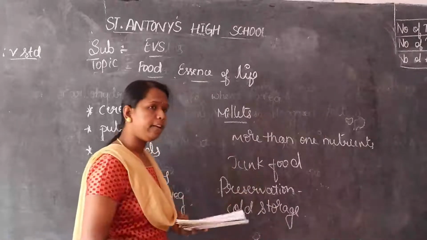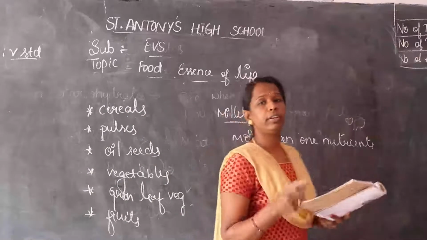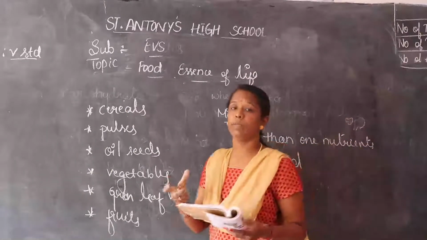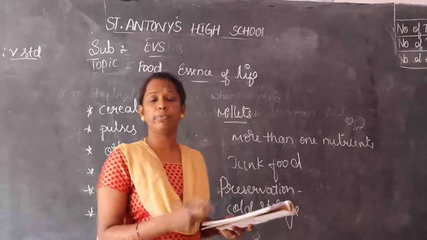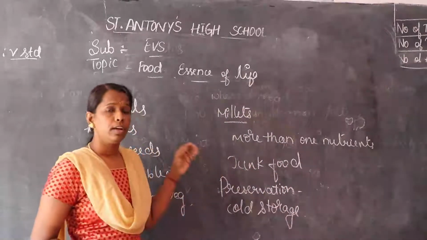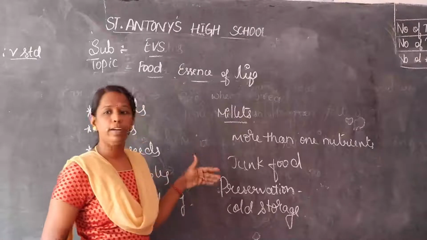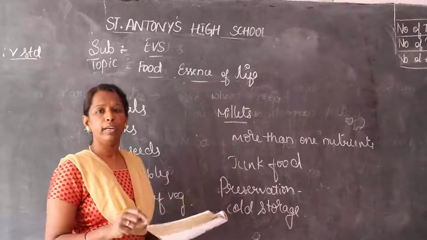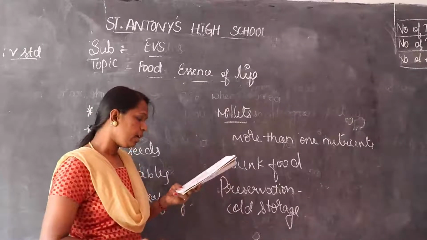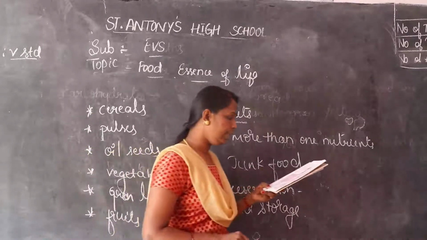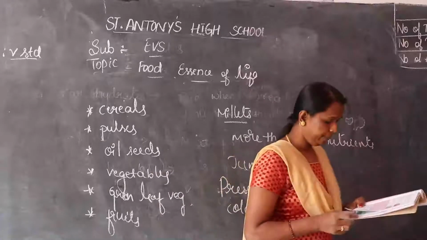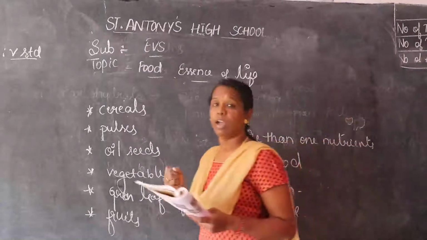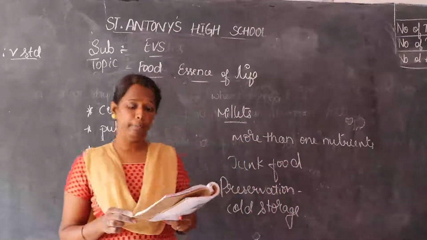For example, the refrigerator. Children, we know the refrigerator. What is the use of a refrigerator? We can keep food items, vegetables, and fruits so they are not spoiled. Some foods we can store in the refrigerator. Good food keeps us healthy physically and mentally.